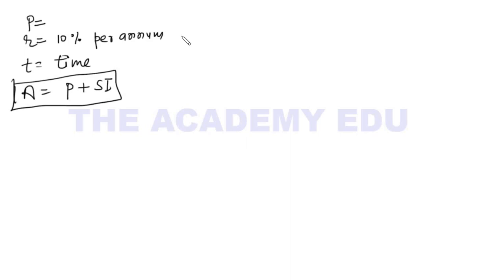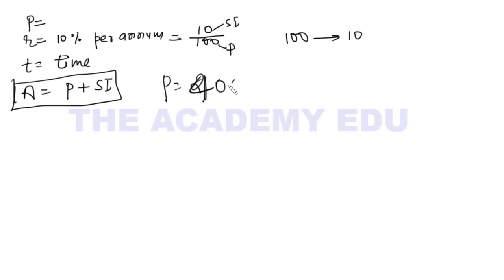Here is one more thing I want to tell you. Suppose the rate of interest is 10%. So we can write it like this. Always this is principal and this is simple interest. Means if I borrowed 100 rupees, I have to pay 10 rupees at the end of the year, right? Suppose I borrowed 400 from my friend, and the rate of interest is 20%. So at the end of the year, how much money do I pay him?